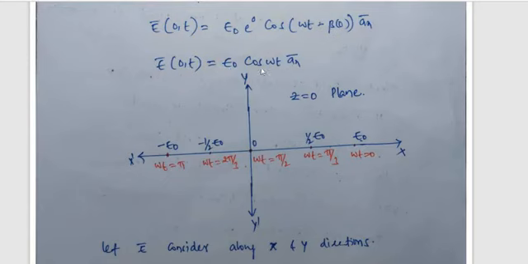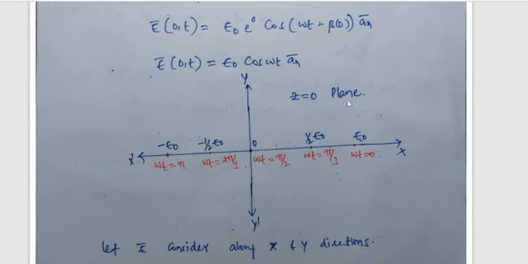Here the z equals 0 plane means it is going to be the x-axis. Why? Because we already assumed the electric field is a function of z and directed along the x direction. So for z equal to 0, only the x direction remains. That's why E naught cos omega t ax bar. In the x, y, z system, z equal to 0 means no z axis also.